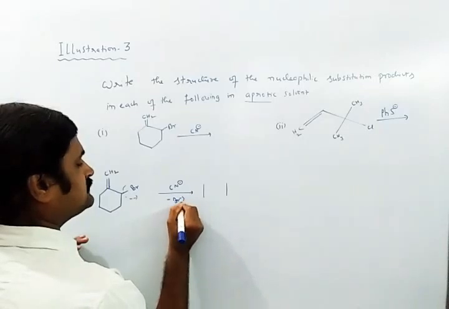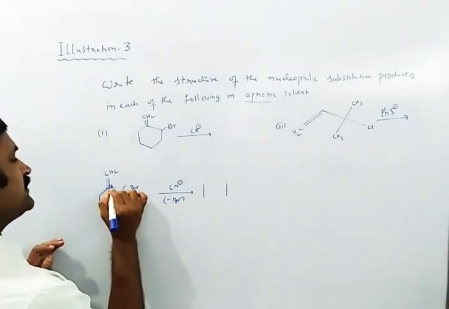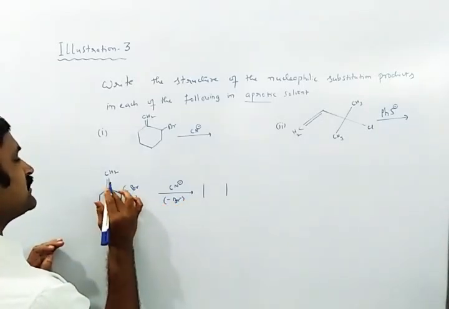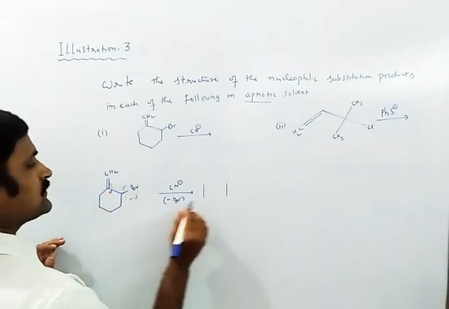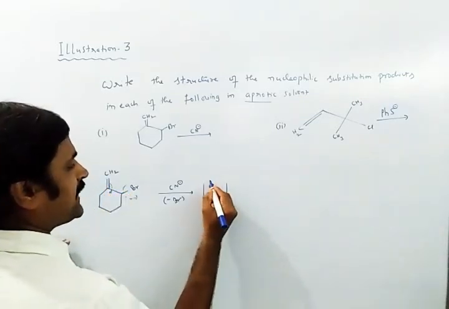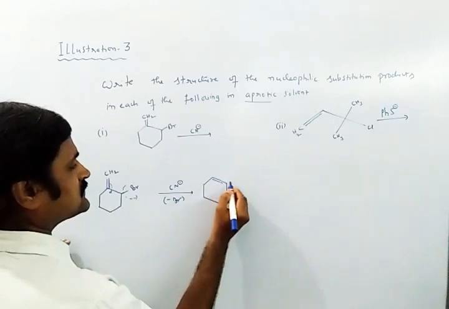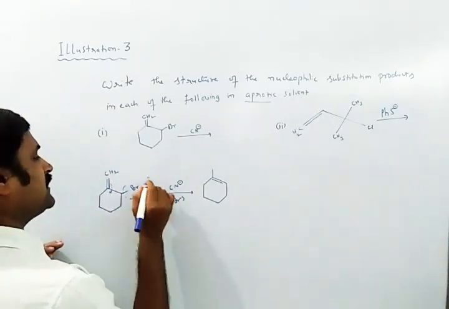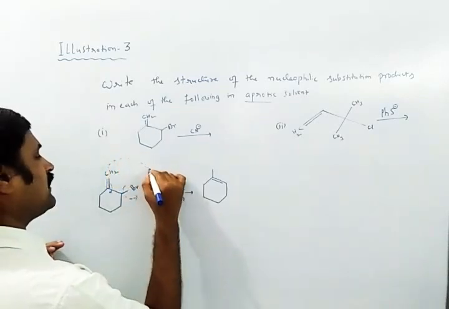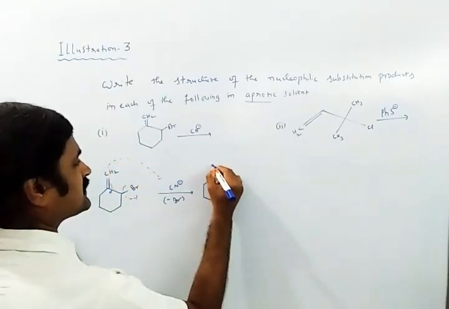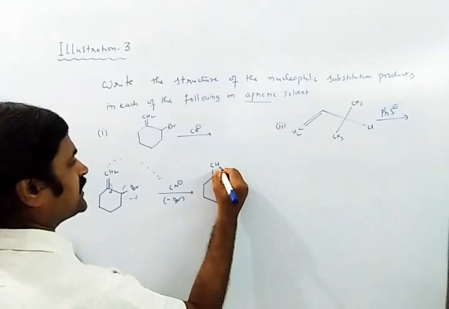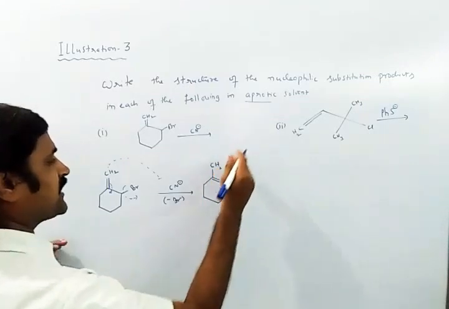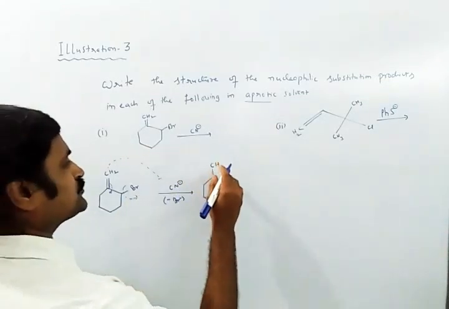At the same time, this double bond will be shifted inside, in between these two carbons. So the double bond will come inside the ring, and this carbon with positive charge will take the CN minus attack. So it is CH2CN.